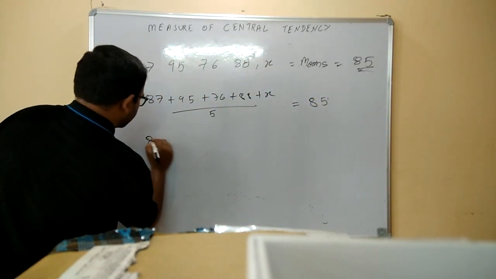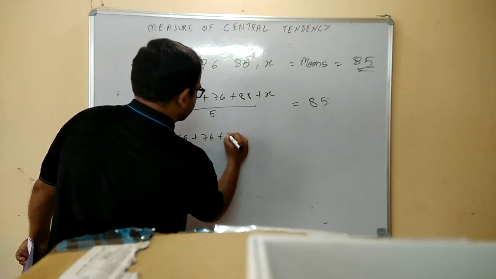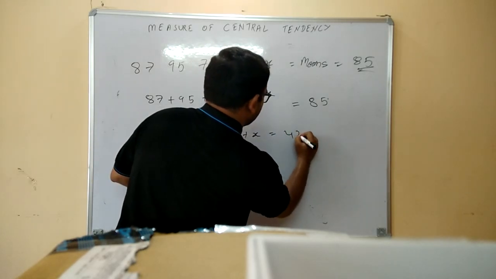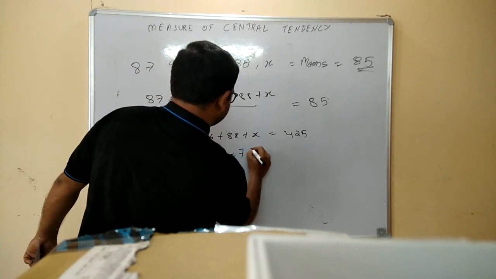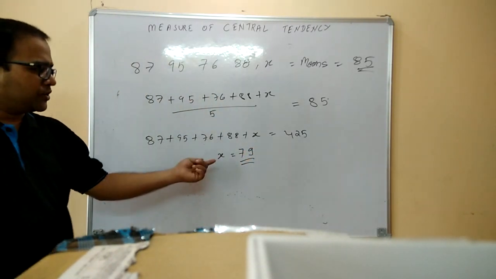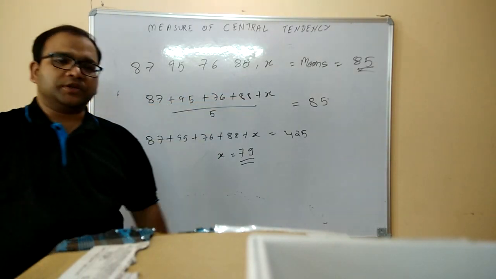So next step, 87 plus 95 plus 76 plus 88 plus x is equal to 425. So x is equal to 79.